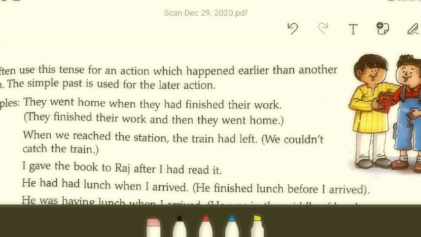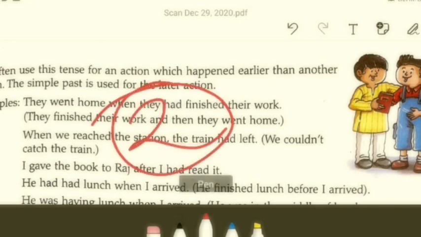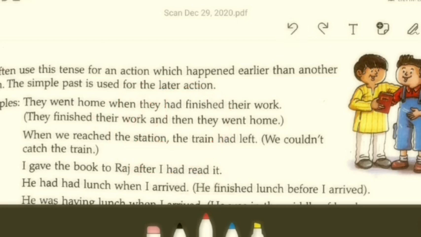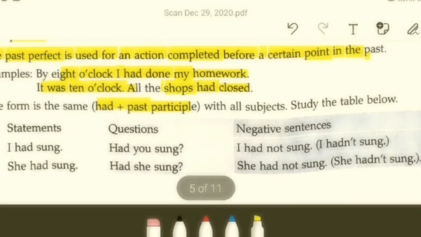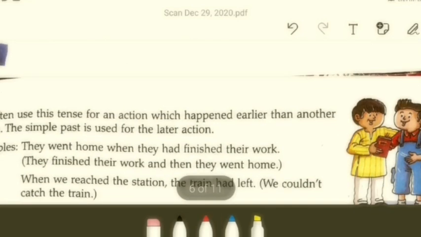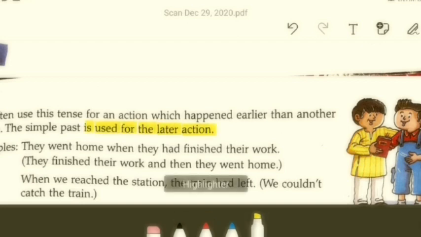So for example, take reference of two actions. One action would certainly have happened before another one begins. This is the point of reference for what we are talking about. Okay, so it's simple. Clear? We often use this tense for an action which happened earlier than another action. The simple past is used for the later action. You have to remember, simple past is used for later actions, actions that are completed later.